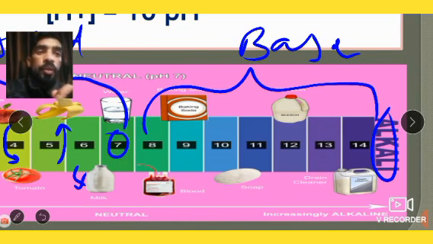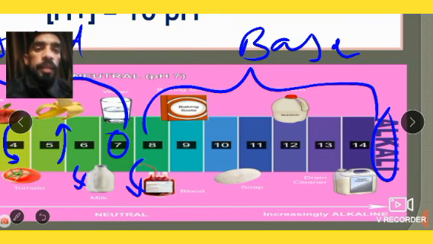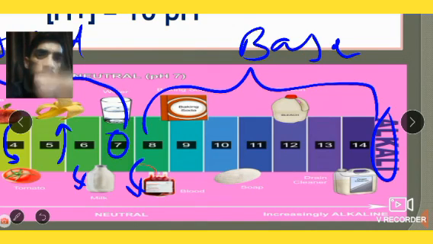Water dissolving bases are known as alkali. Now what is a water dissolving base? Those bases which can dissolve in water when we add them to water are known as alkali. Suppose washing soda is an alkali. Then our blood pH value is 8. Basically it is 7.4, but it is written between 7 to 8. So the pH value of blood is a little bit basic.